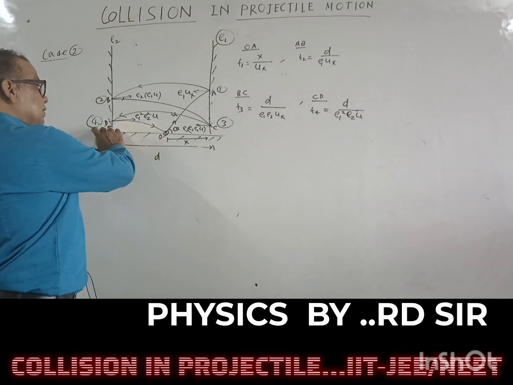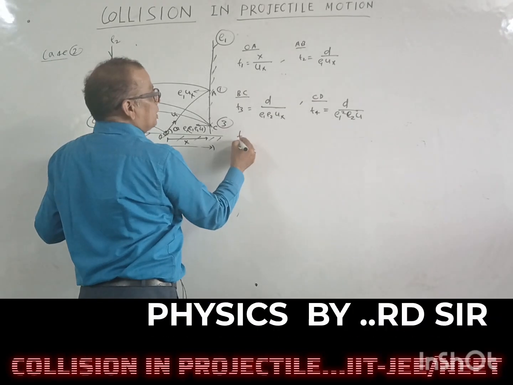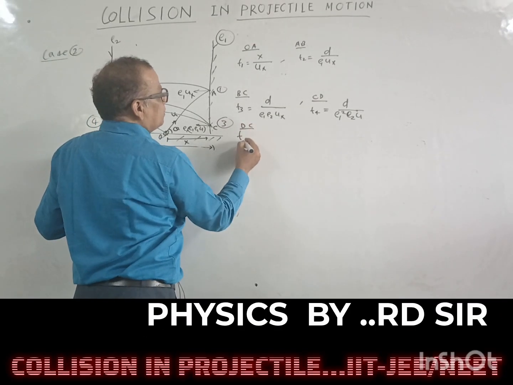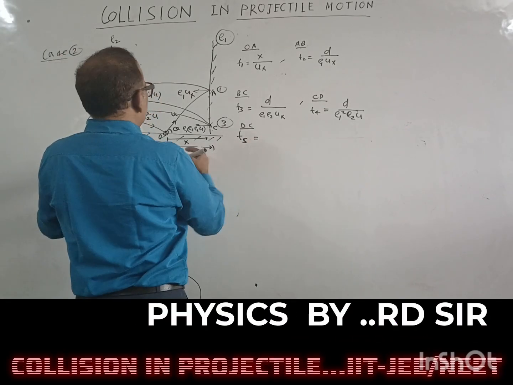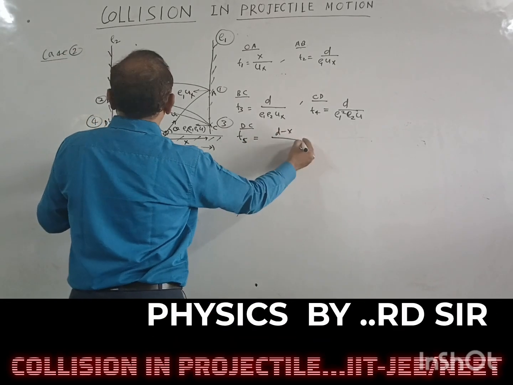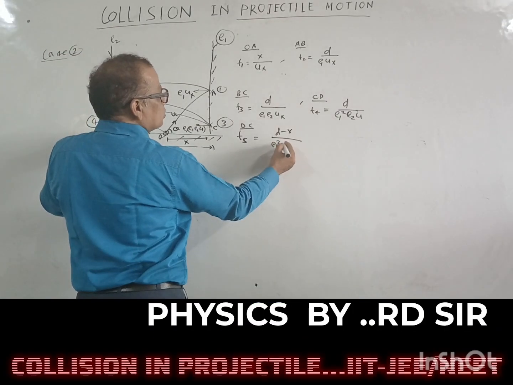And from D to the final point, the time is T5, with distance d minus x upon E1 square E2 square ux.